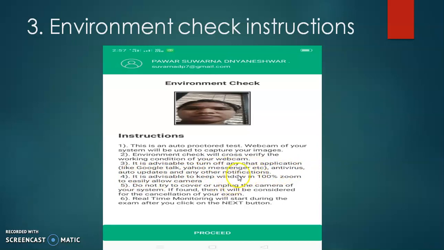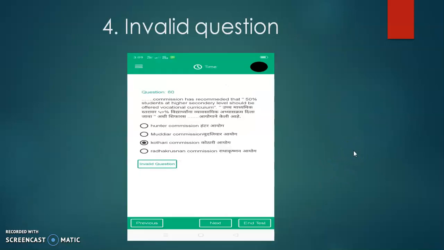Otherwise it will be counted as navigations, and you have only 30 chances to go ahead. It is advisable to keep the window at 100% zoom to easily allow the camera. Do not try to cover or unplug the camera of your system. If you do, it will be considered for cancellation of your exam. Real time monitoring will start during the exam after you click on the next button. Then you can proceed with the examination.